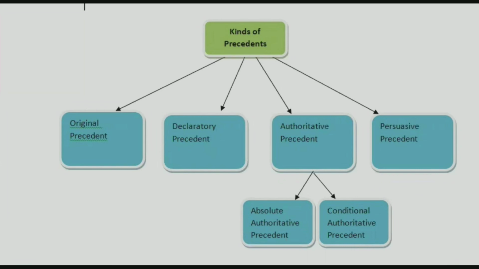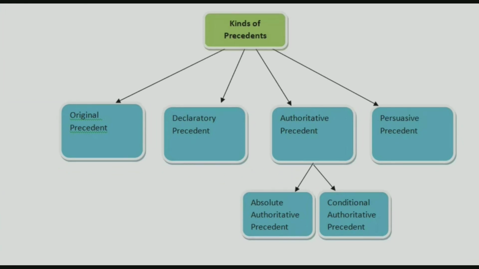Conditional authoritative precedent means there will be different groups of judges in the Supreme Court. If a group of 5 judges has given a decision, it will be binding on benches with fewer than 5 judges, but it will not be binding on a 13-judge group. So there is a condition when it will be binding and when not. That is conditional authoritative precedent.